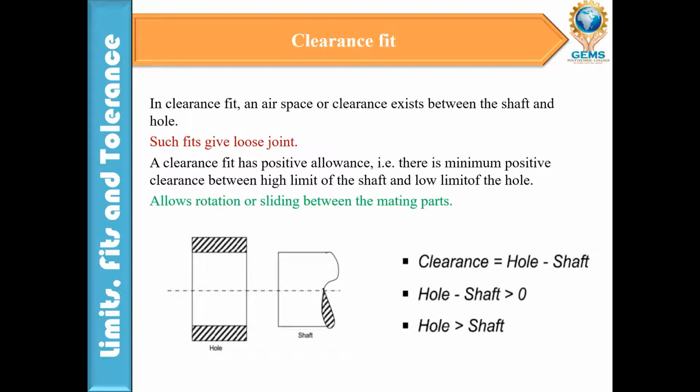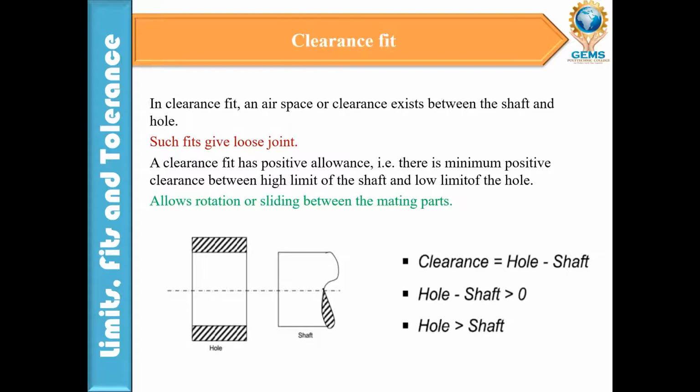A clearance fit has positive allowance. The clearance is always a positive allowance. There is a minimum positive clearance between the higher limit of the shaft and the lower limit of the hole. So when we are talking about the clearance fit, between the upper limit of the shaft and the lower limit of the hole, there is some gap, means some clearance will be there. So it allows the rotational sliding between the mating parts.